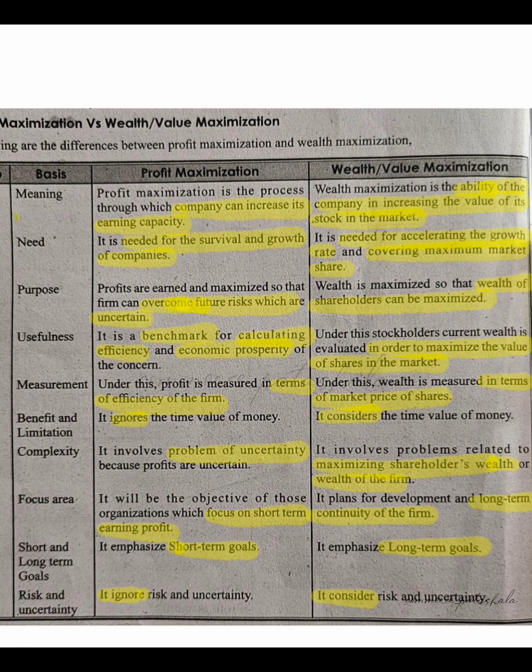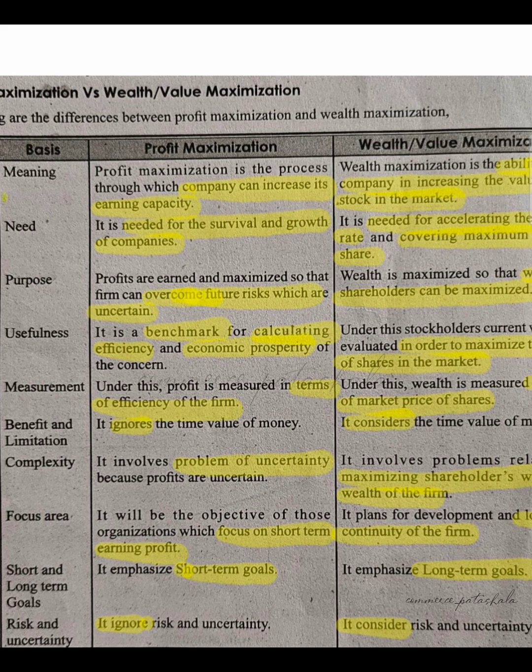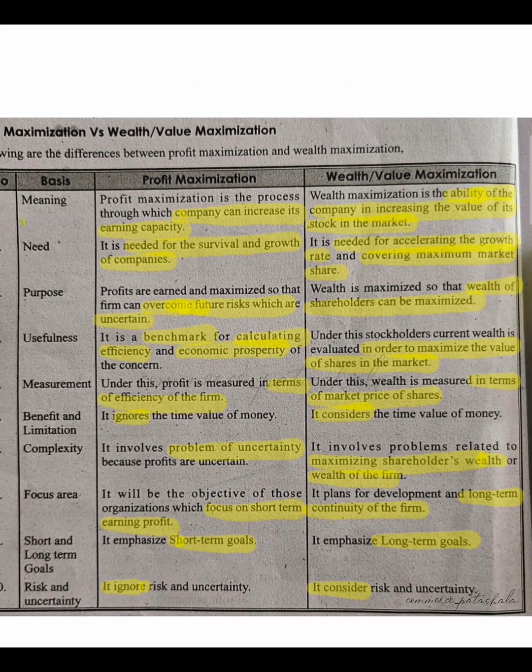What is the limitation of profit maximization? The only thing is it ignores the time value of money. That means the rupee value today cannot have the same value after a few years. Whereas wealth maximization considers the time value of money.